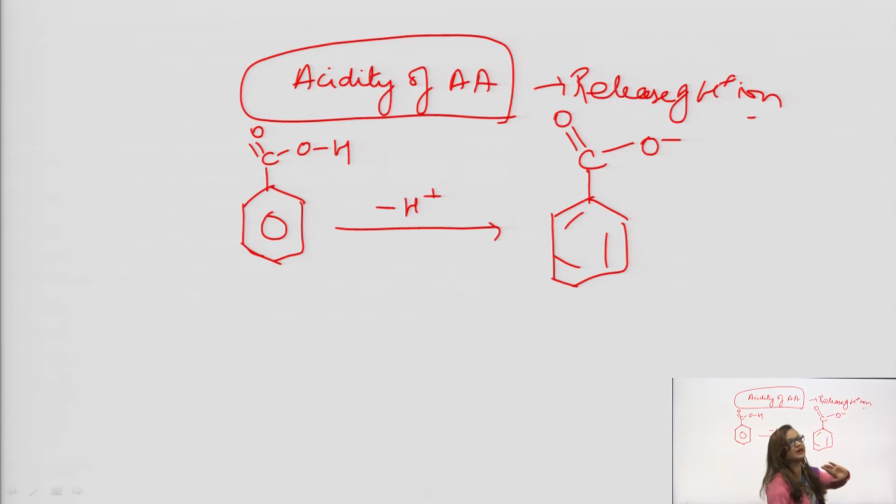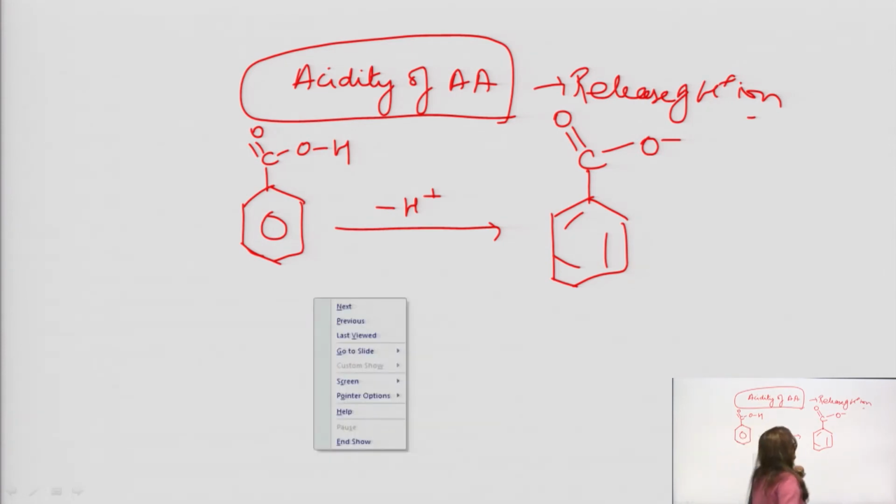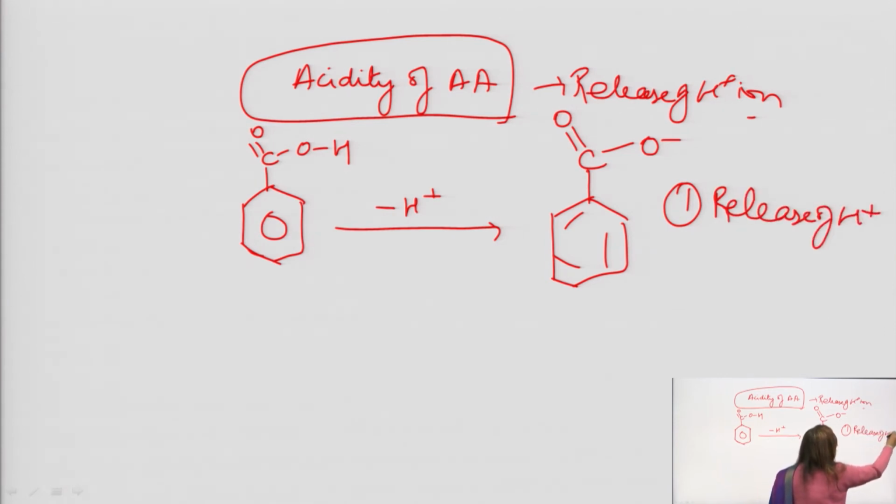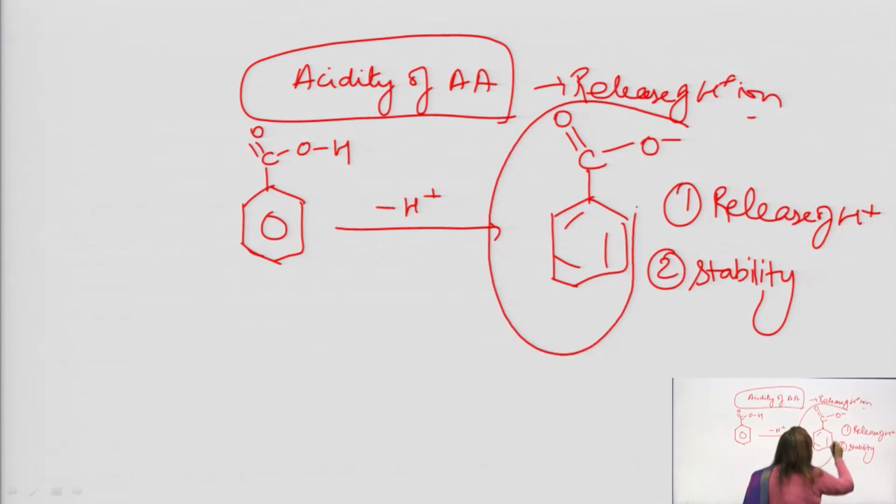Why is it said that it is acidic in nature? Because here it is giving the H plus ion. Two reasons are there. One reason is release of H plus ion, and second, stability. Stability of what? Stability of this ion. Why is it stable? Because the negative charge of oxygen moves in between these two oxygens.